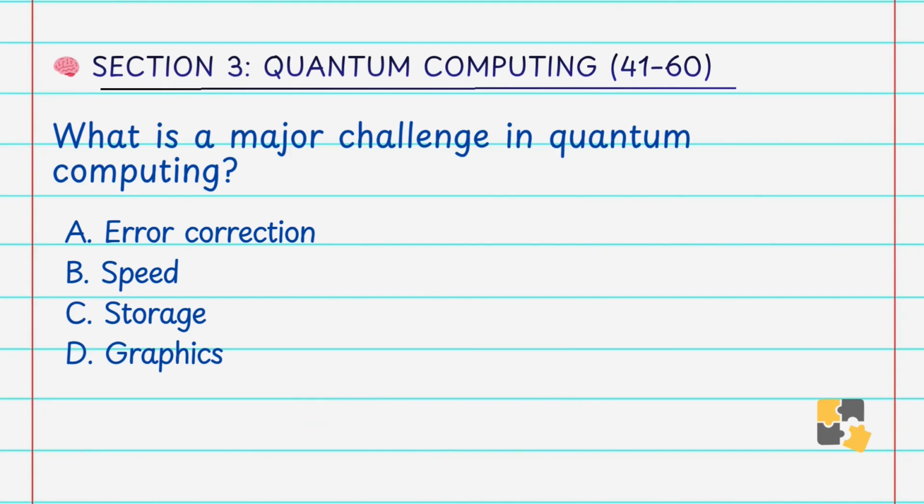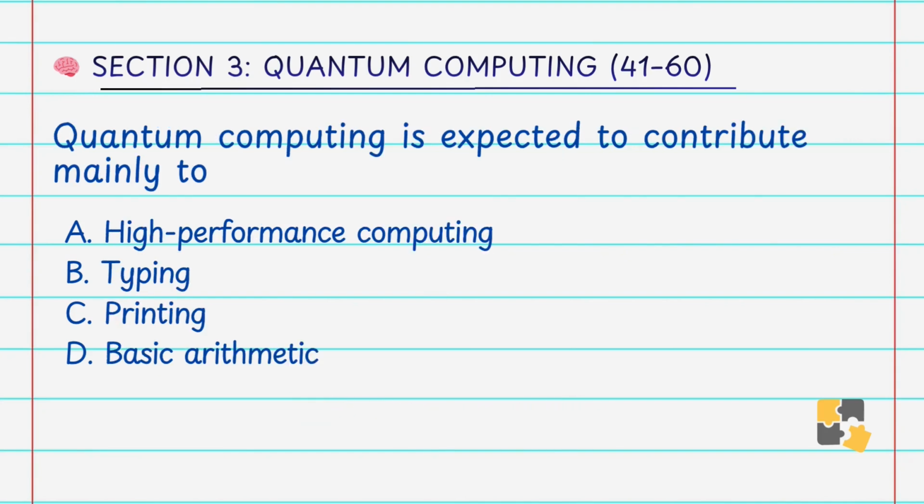Error correction. Quantum computing is expected to contribute mainly to A. High performance computing, B. Drawing, C. Printing, D. Basic arithmetic. Answer is A. High performance computing. Quantum computing is designed to solve complex computational problems that are beyond the capabilities of classical supercomputers, making it a key technology for high performance computing.